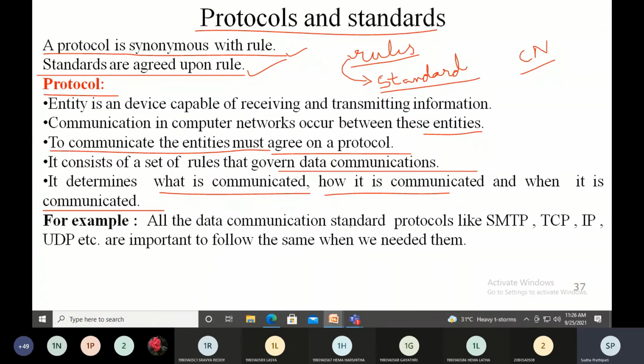For example, SMTP, TCP, IP and UDP, all these are protocols. The P over here is considered to be the protocol: transmission control protocol, internet protocol, user datagram protocol. All these are examples. These protocols are important to follow when we need them. So if you want to use the TCP protocol, you need to follow the rules of what TCP mentions.